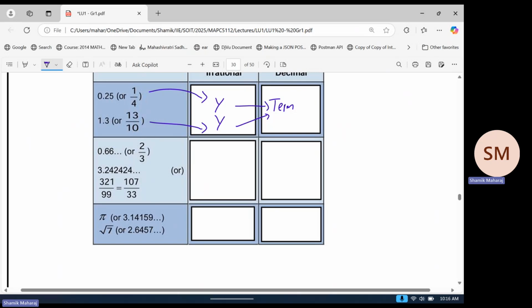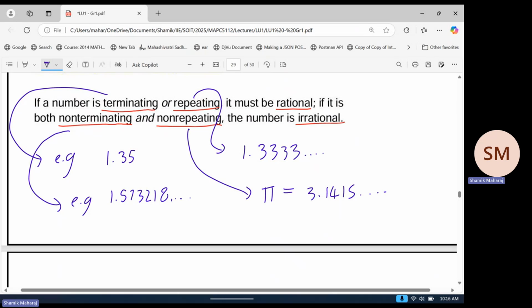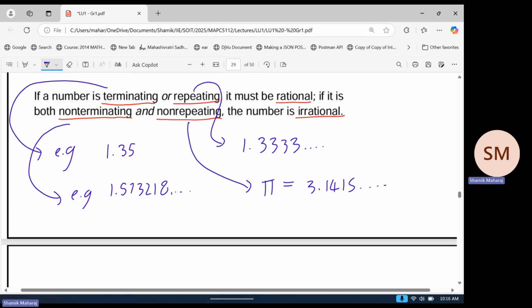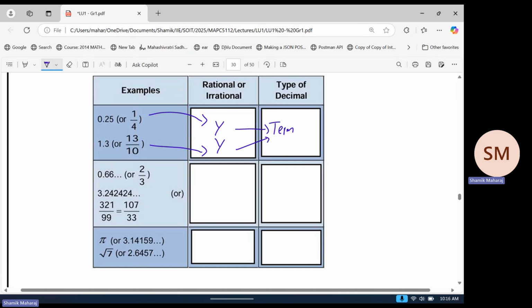0.66, here they show us that it's not terminating. So it's going on forever. Again, because they've given us this 2/3, it's clear that it is integer over integer, so it is rational. But again, we just want to check by our method. So 0.66, the sixes continue. Let's see, is that terminating? Not. Is it repeating? Yes, right? So that's the reason why we say rational. So this, yes, because it is repeating. I'll just say R.